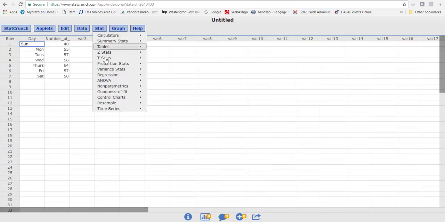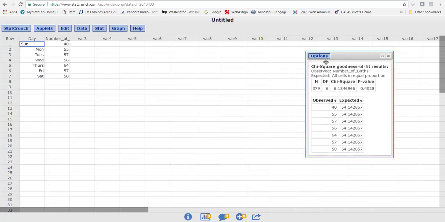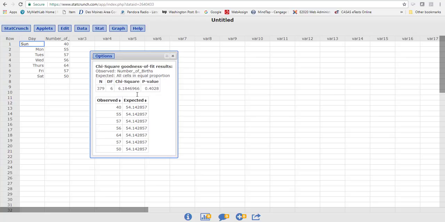So I did stat, goodness of fit, and I want to do chi-squared. We're not going to do the normality test. And so the observed number is in the number of births column, and then the claim was that all the days were the same. So that is what we're going to click on this one. And we're going to do compute. And so as we bring this over, there is our chi-squared statistic, and there is our p-value.